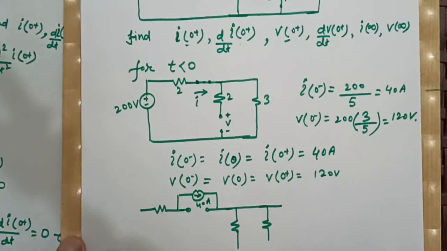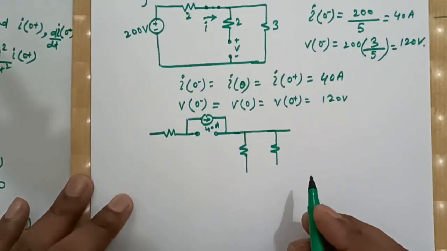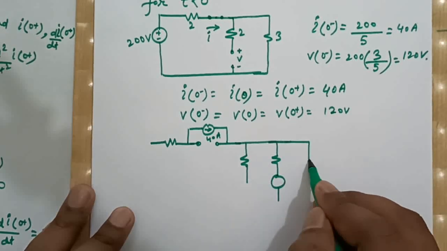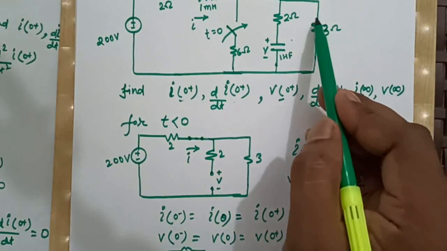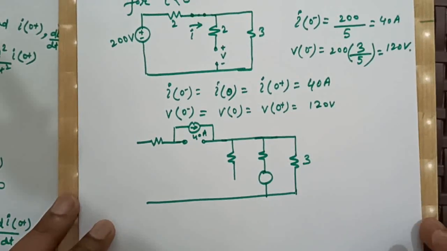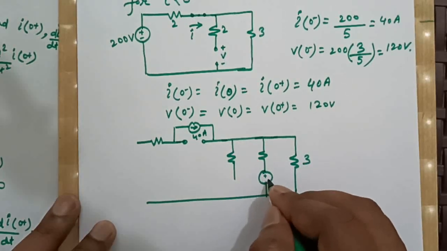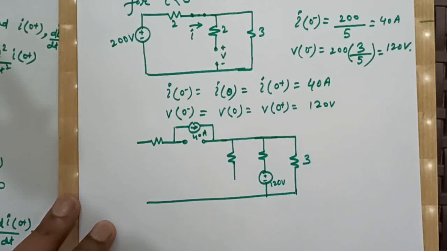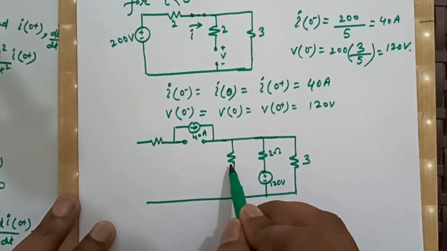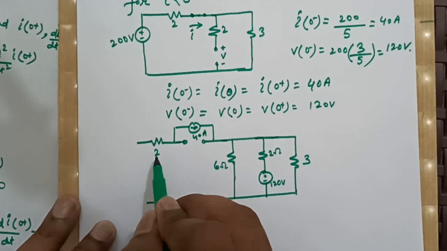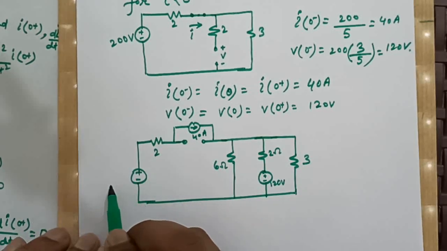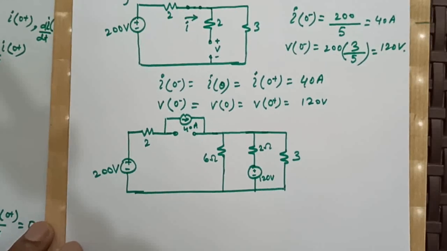So we will represent this capacitor by a voltage source and a resistance, this resistance of 3 ohm. This is 3 ohm. What is our V0? Our V0 is 120 volt. This is our 2 ohm. This is our 6 ohm. This is 2, and this will be plus or minus 200 volts.